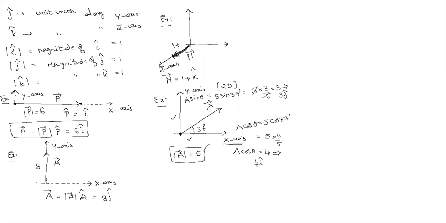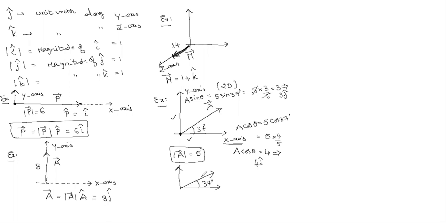When it is resolved into two components, one along the x-axis and one along the y-axis, how to represent the given vector along the x-axis and y-axis. Magnitude 5, making how much angle here? 37 degrees.